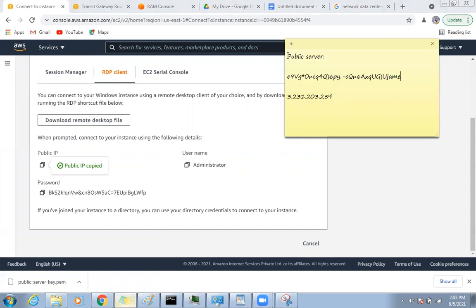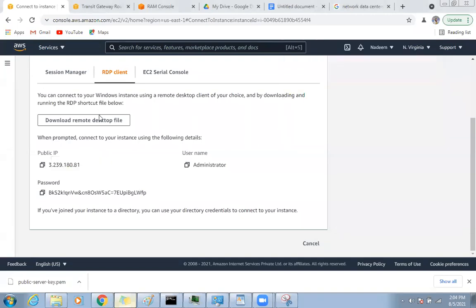Notepad is not coming up, so I will note this as my server one, VPC A. Okay, this is done.